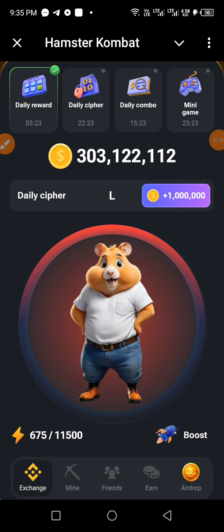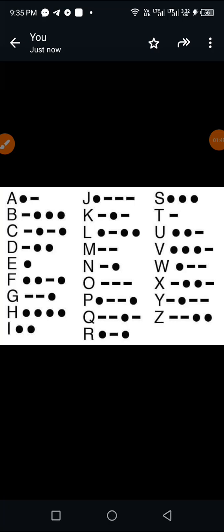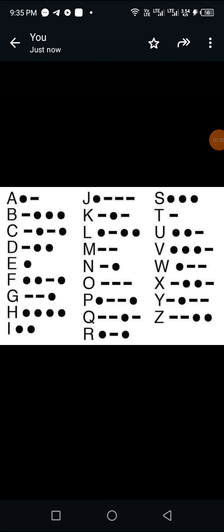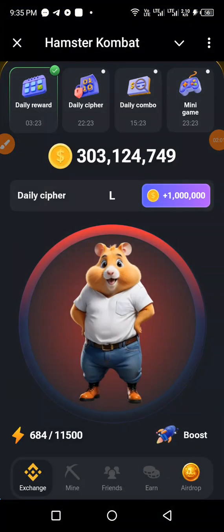So we move on to letter O. Letter O is spelled as dash, dash, dash. Okay? Hold, hold, hold. Release. So let's get on with it. Hold, hold, hold. Letter O. Okay? So the next letter is letter C.